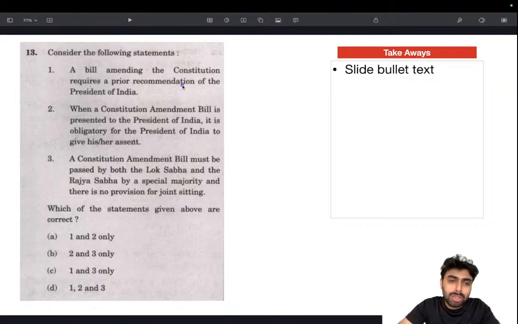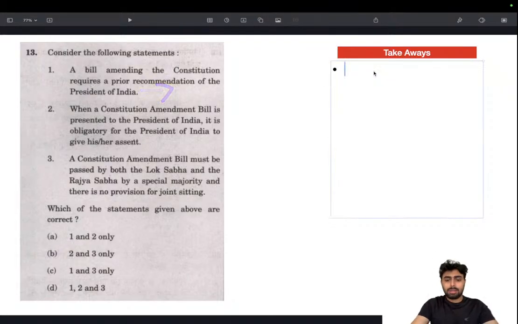A bill amending the constitution requires prior recommendation of the President. No. Which bill requires prior recommendation of the President? It's the money bill. When a constitution amendment bill is presented to the President, it is obligatory for the President to give his or her assent. Yes, it's true. A constitution amendment bill must be passed by both Lok Sabha and Rajya Sabha by special majority, and there is no provision for joint sitting. This is also true. So the answer is B: 1 is wrong, and 2 and 3 are right. Actually, that provision is in regard to the money bill. That's one thing you need to know.